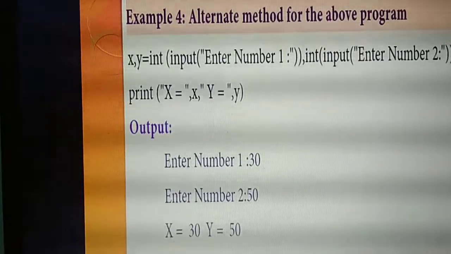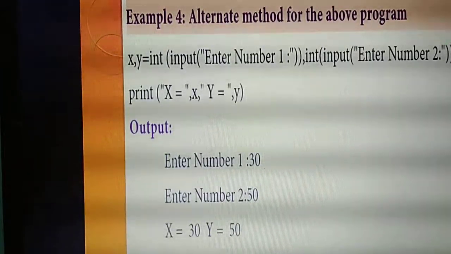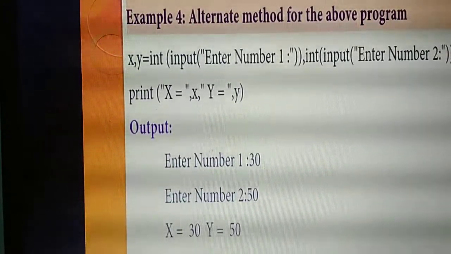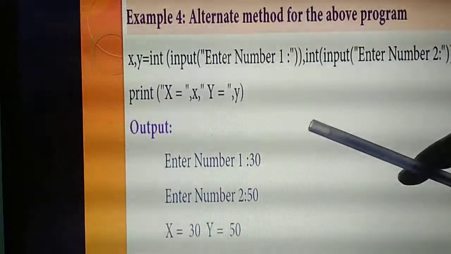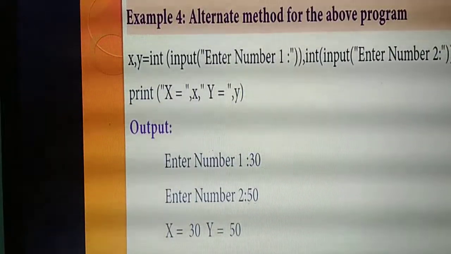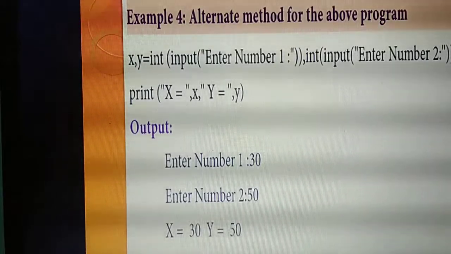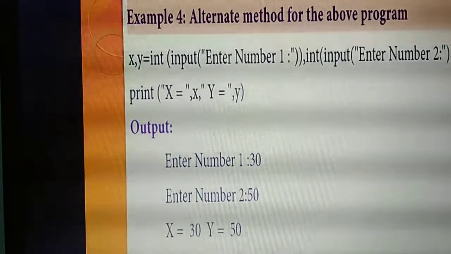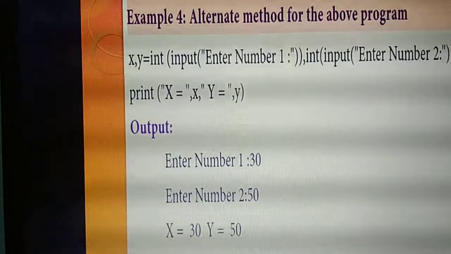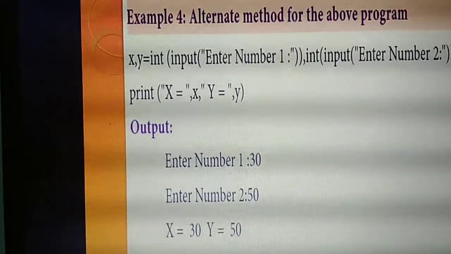Okay. But here, I am not going to add these two numbers. Simply, I am displaying what are the numbers I have entered as an input. The same thing I am displaying in another variable. Understand what's the aim of this program? So I am going to enter the two numbers, giving the inputs in one line. Then I am assigning that same variable in another variable. And I am going to display that output.